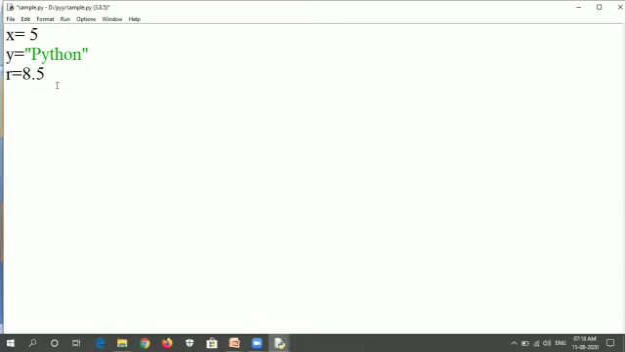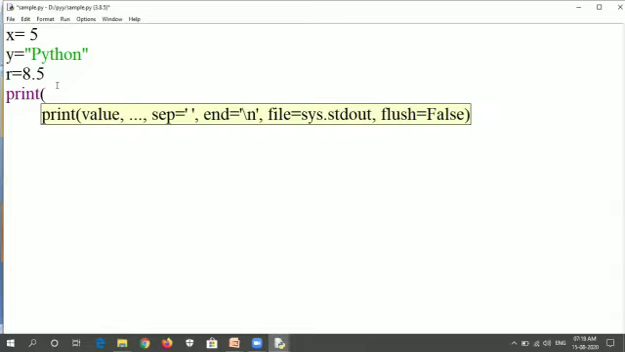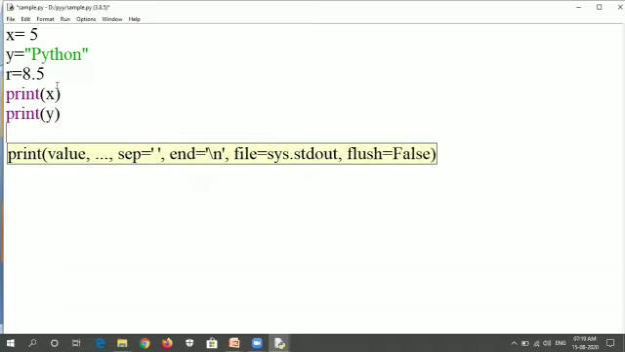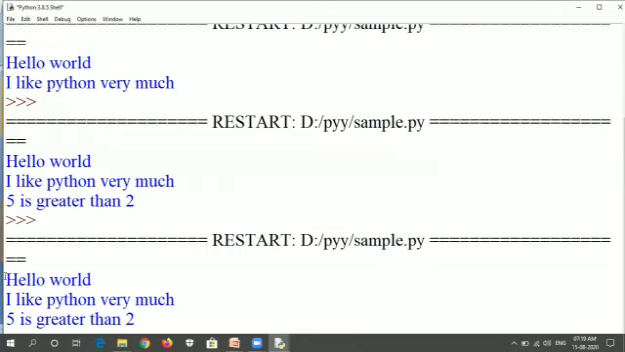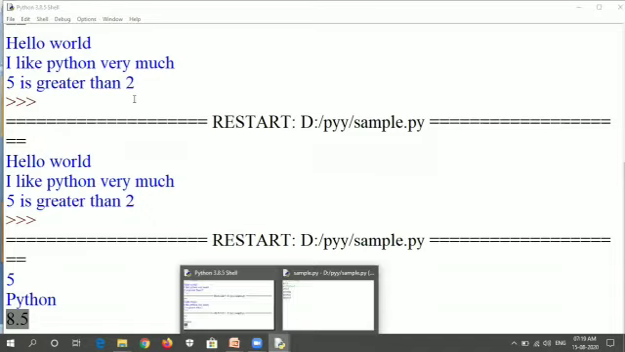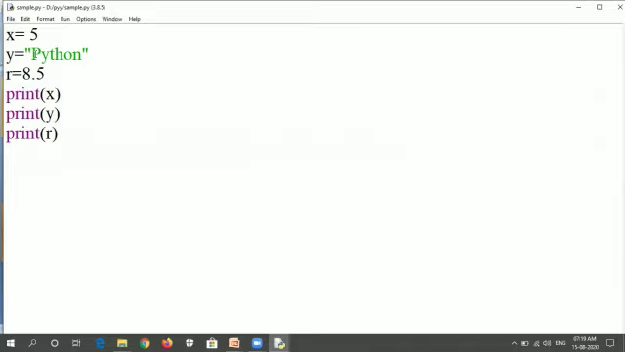Now we are going to print all the variables x, y and r. So when I'm executing it, we can see the output: 5 is an integer, Python is a string, 8.5 is a floating point number. And you need to make sure that a string variable must be enclosed within either single quotes or double quotes.